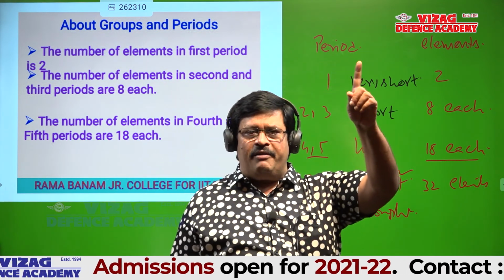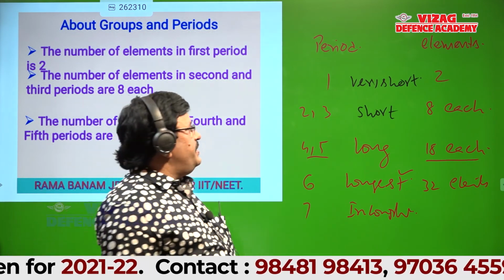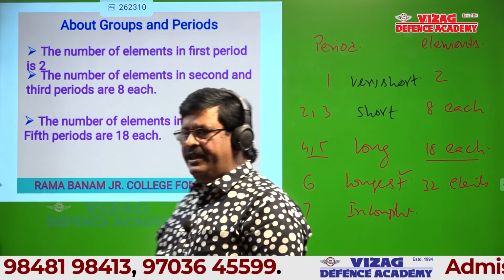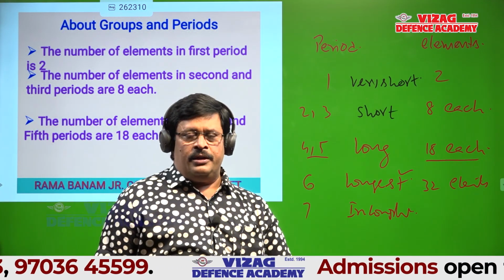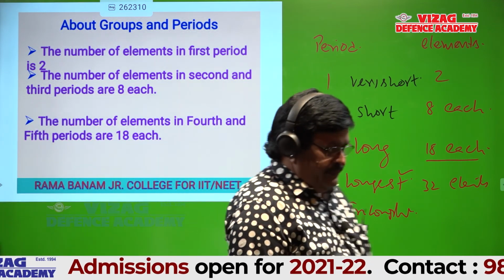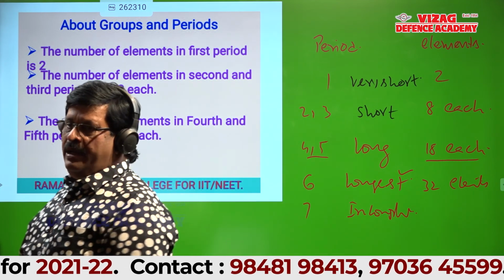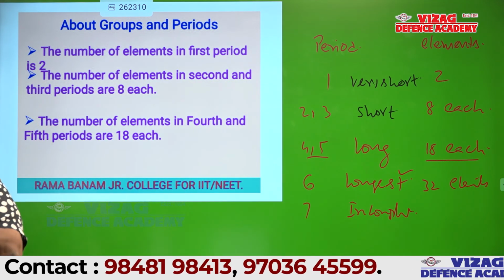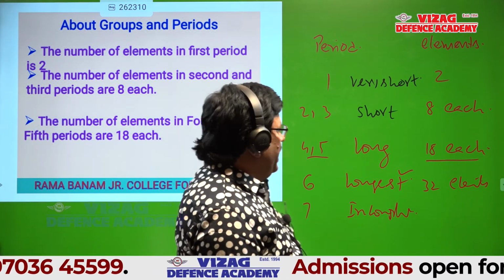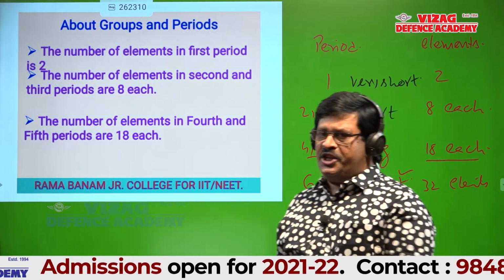Right. Period number 1: only 2 elements. Shortest or very short, you can write anything, nothing wrong in that. Shortest period. Period number 2: 8 elements, first short period. Period number 3: 8 elements, short again, second short period.